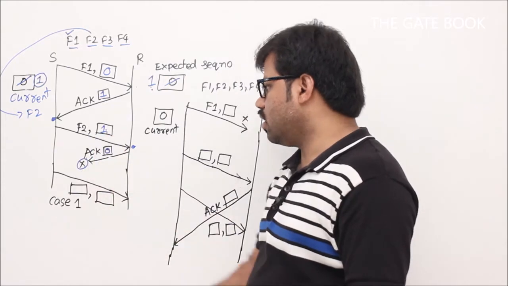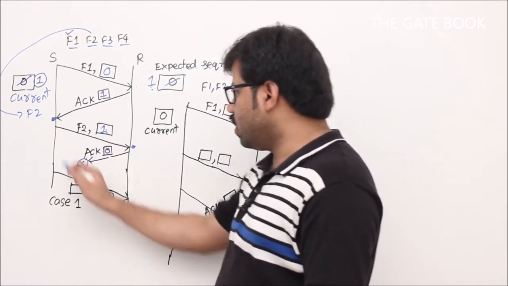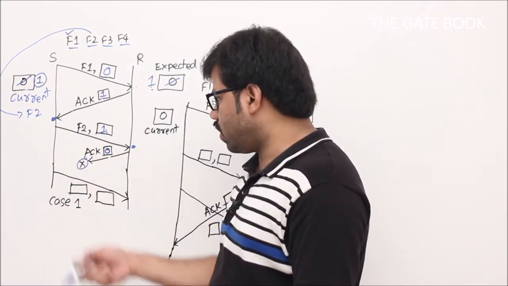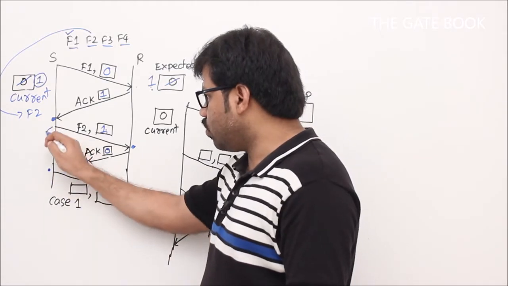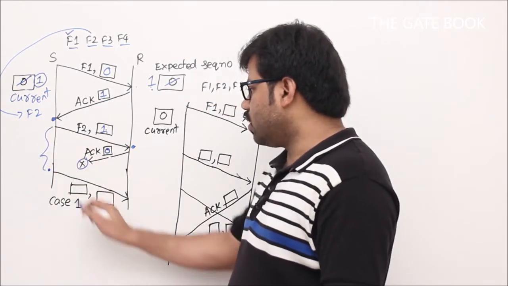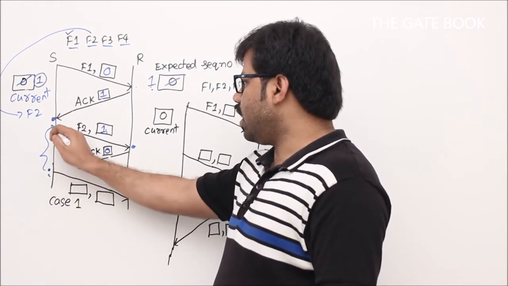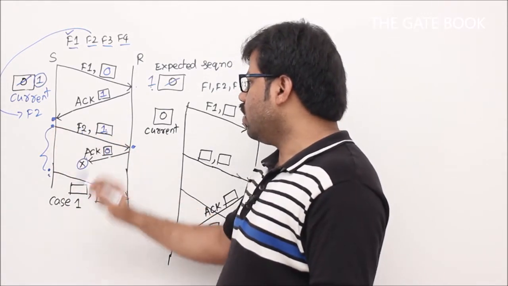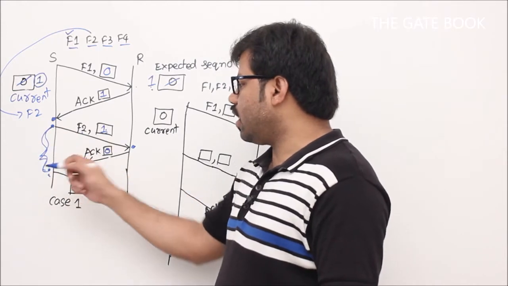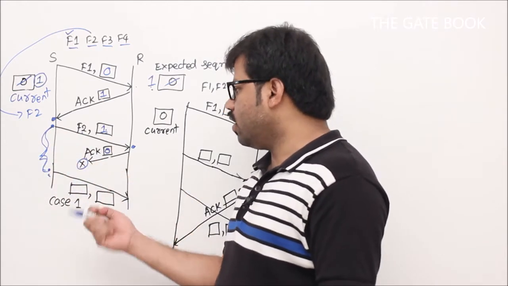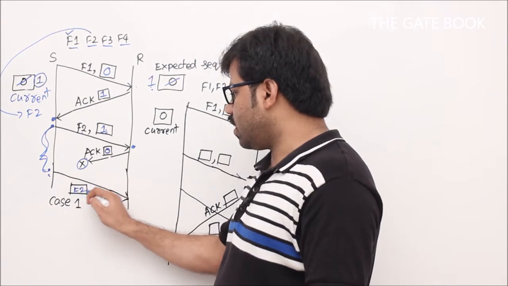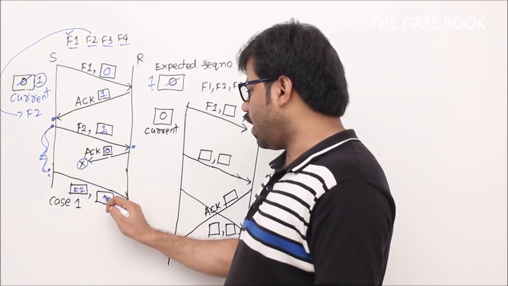But it's lost. When it is lost, then what happens? Definitely the timer should time out, correct? So let's say we assume that the timer times out, then we are going to send the same packet. At this moment, same story, right? F2 comma 1. But in this period, we did not get any new event. That's why the same packet has to be sent, right? F2 comma 1, I can say.